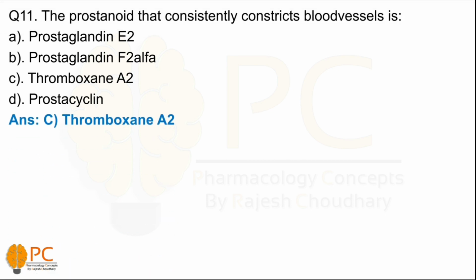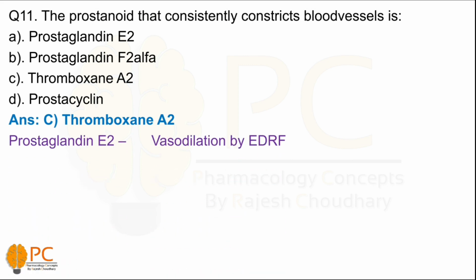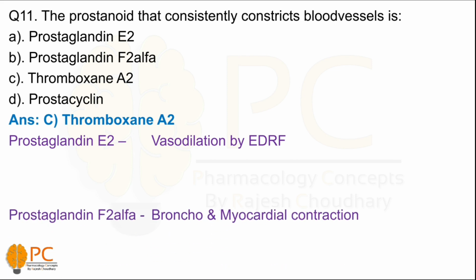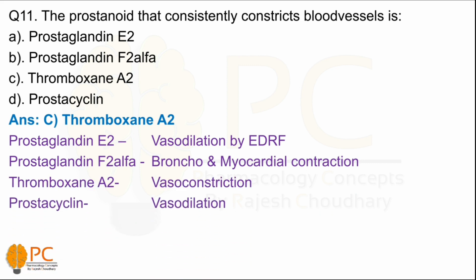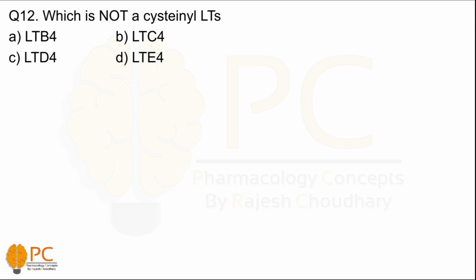So basically prostaglandin E2 has a vasodilation effect by the EDRF, means endothelial derived relaxing factor like nitric oxide, and it is a GQPCR. And next is prostaglandin F2 alpha, which has bronchial and myocardial contraction as the major effect, and thromboxane has a vasoconstriction, and prostacyclin has a vasodilation effect. Now come to the question number 12. Take a look.